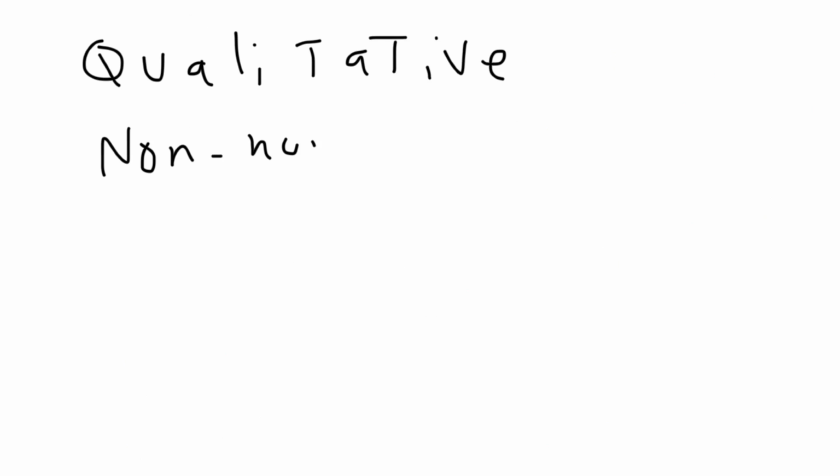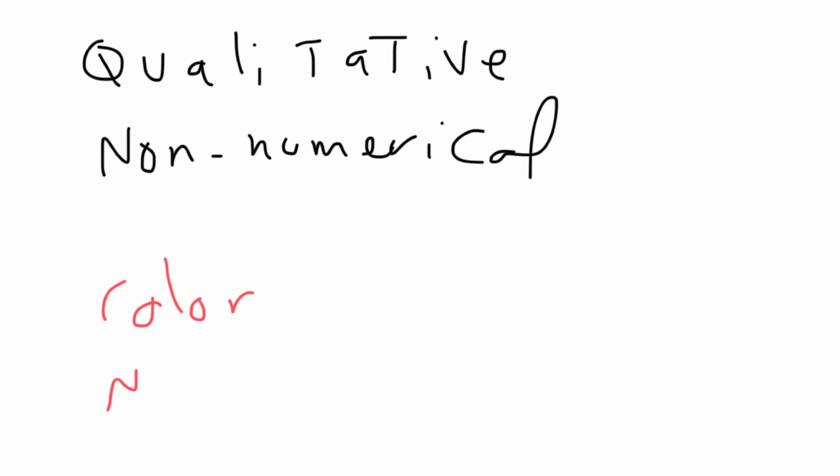Let us look now at the qualitative data. Qualitative are not numbers, so these are non-numerical. So any data that's not numbers, like colors, like name, like nationality, all these variables are qualitative variables.